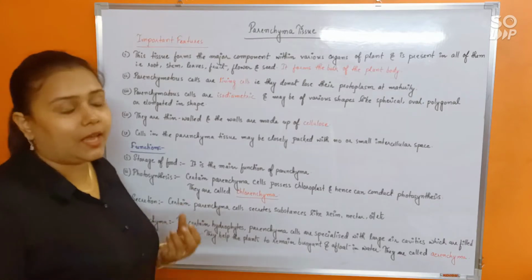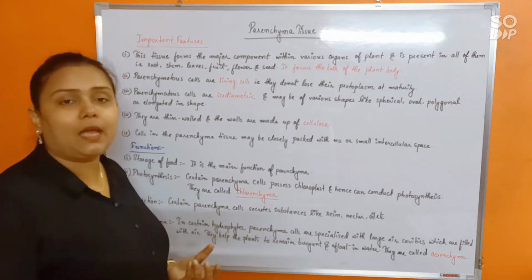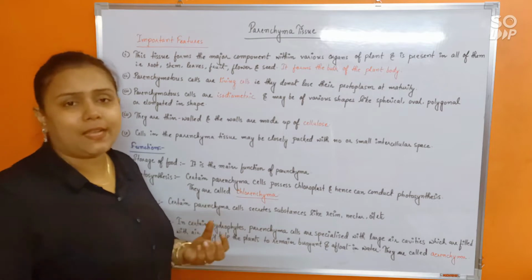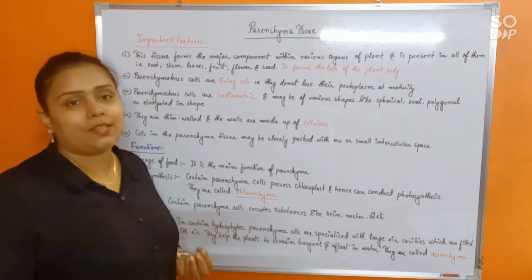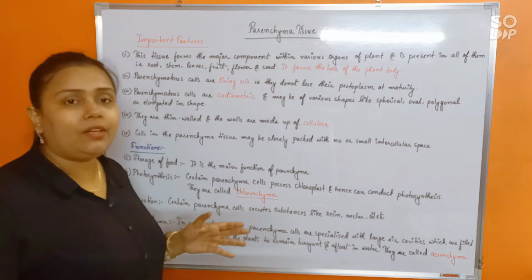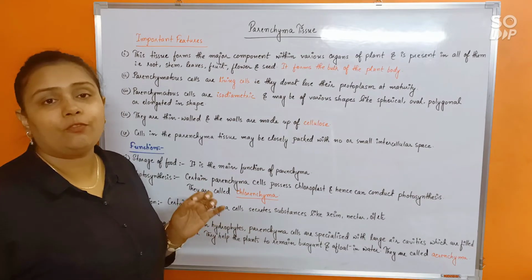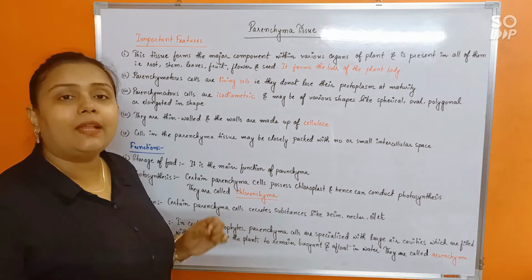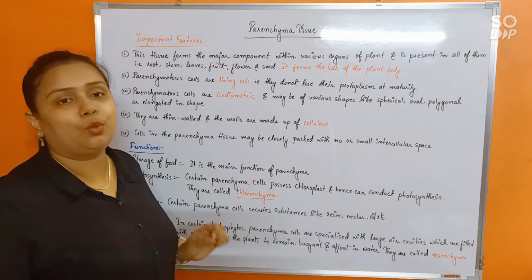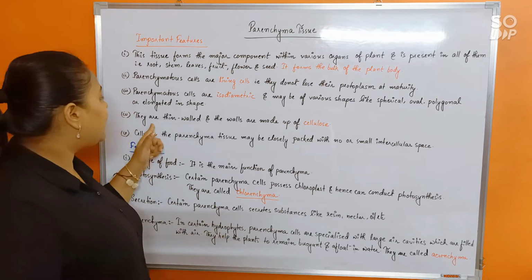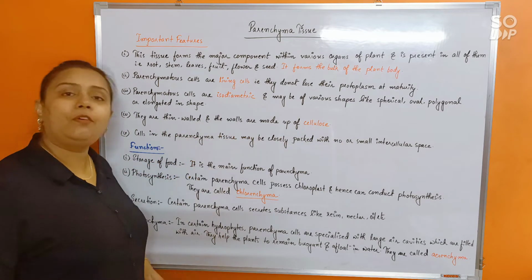This is something again very distinctive about the parenchymatous cells. Not all cells in the plant body possess a thin cell wall. But parenchyma are living cells with a very thin and elastic, or flexible, cell wall, and the cell wall is made up of cellulose.